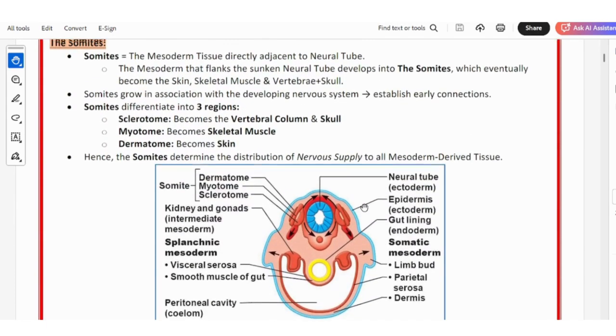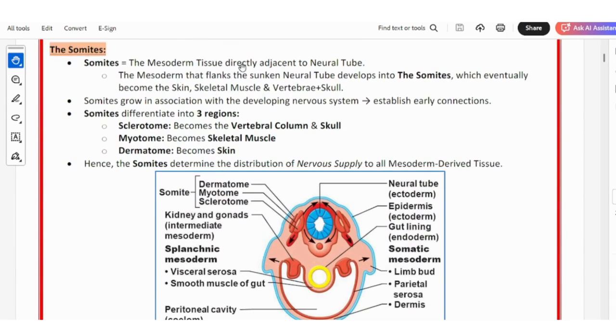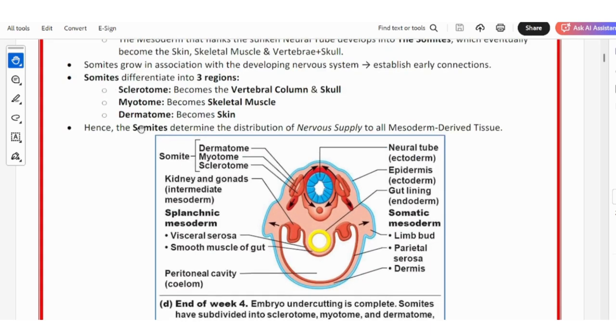What are these somites? Somites are mesodermal tissues which develop adjacent to the neural tube, and eventually give rise to skin, skeletal muscle, vertebra and skull. Somites grow in association with the developing nervous system and establish early connections. Somites differentiate into three regions: sclerotome, which becomes the vertebral column and skull; myotome, which becomes the skeletal muscle; and dermatome, which becomes the skin. Hence somites determine the distribution of nervous supply to the mesoderm-derived tissue.